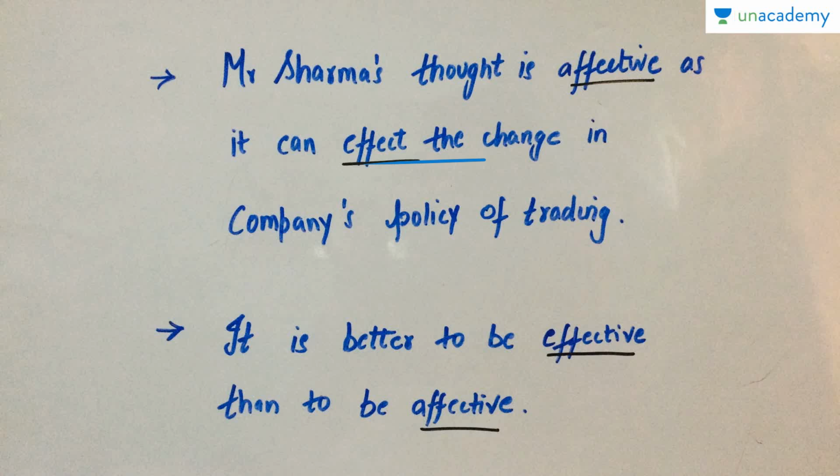The second sentence is: it is better to be effective than to be effective. This means it is better to be influential. It is better to make something happen than just to be effective, than to pretend. So it is better to be effective than to be effective.